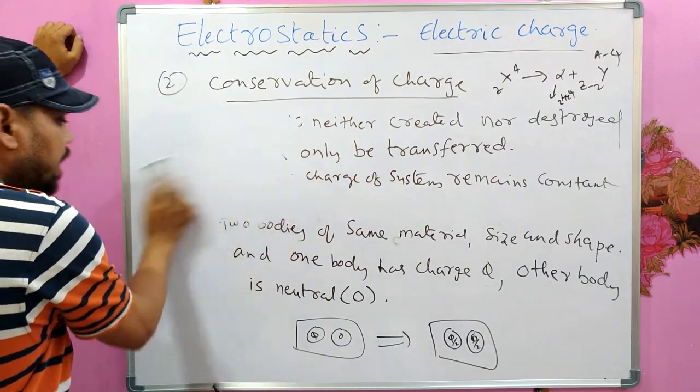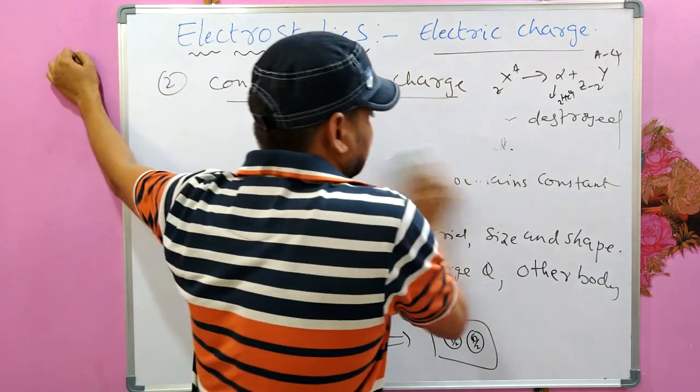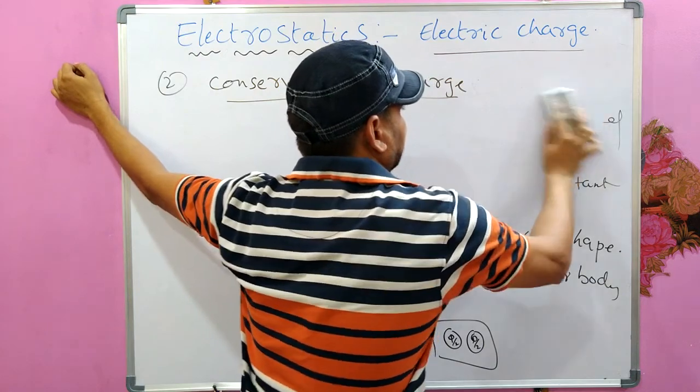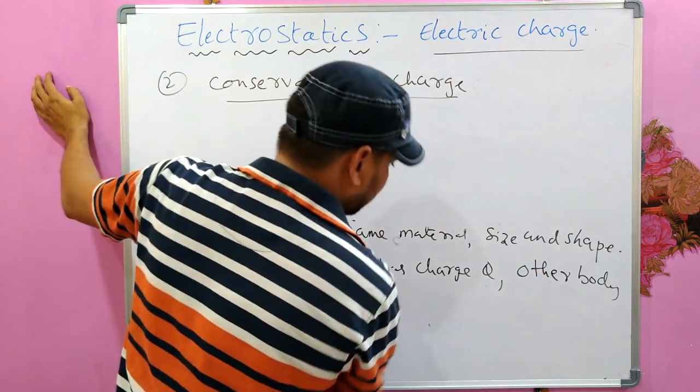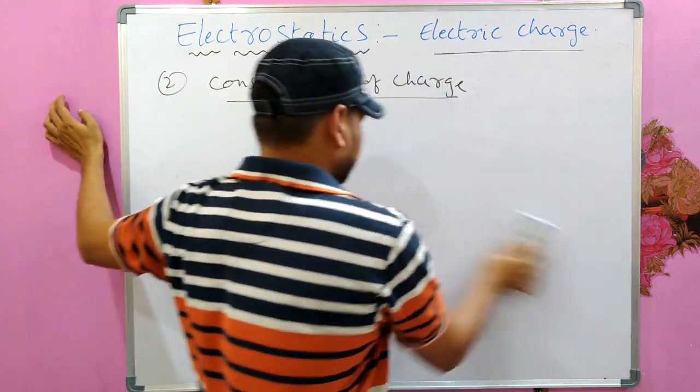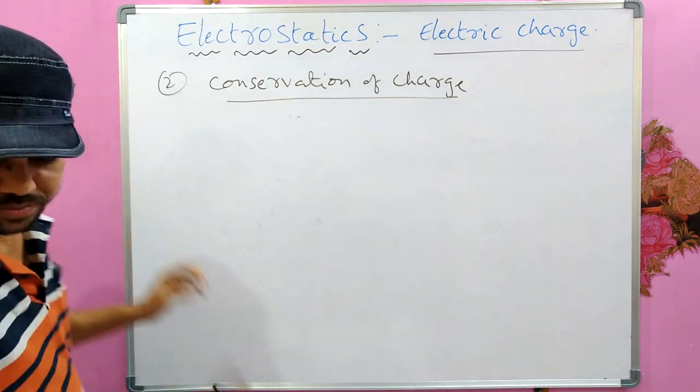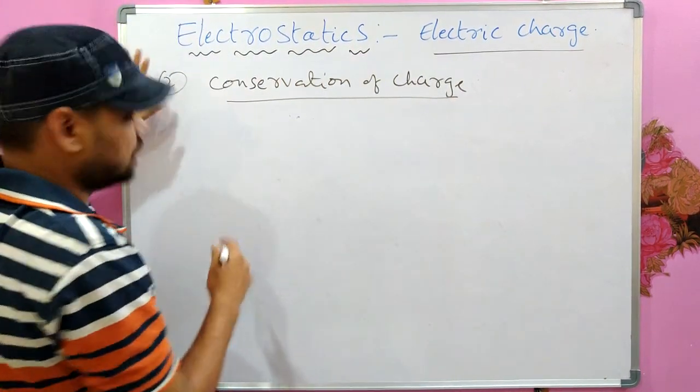Now we will see what is quantization of charge. This is also very, very important. Quantization of charge.